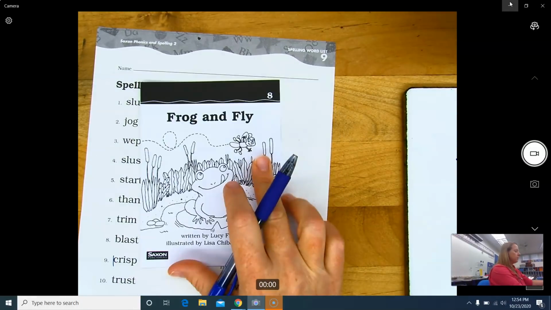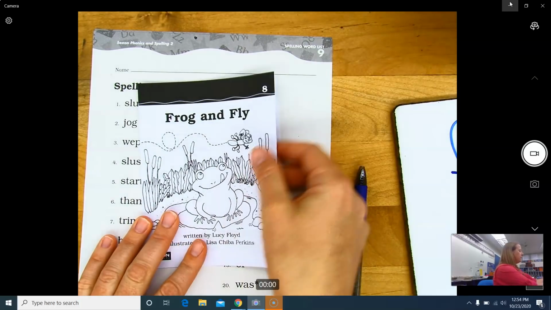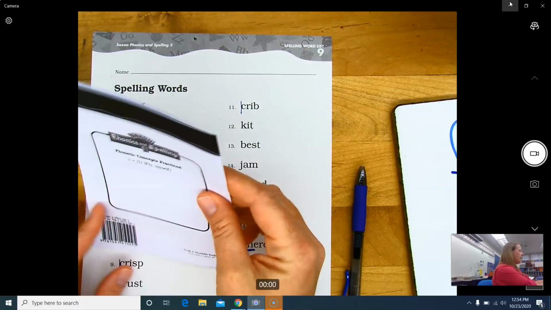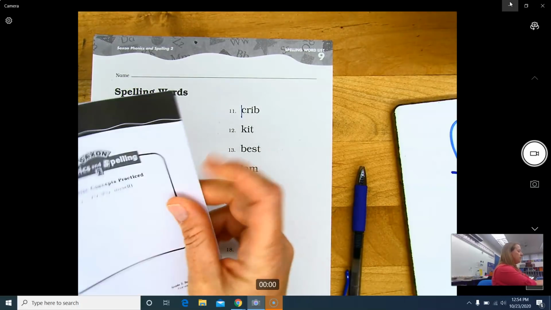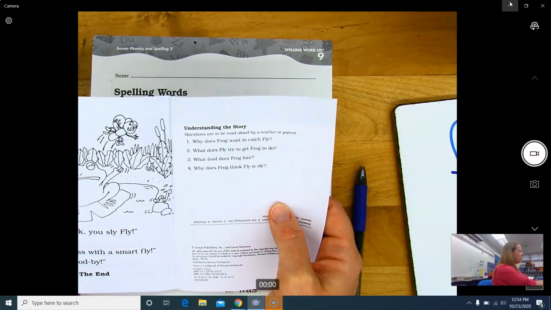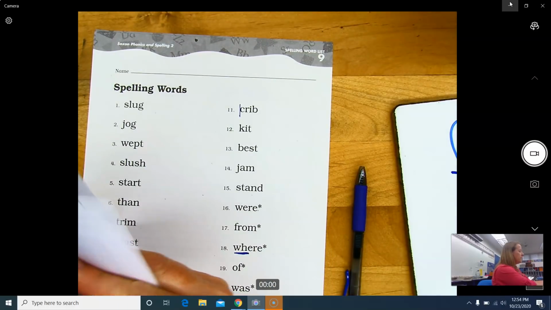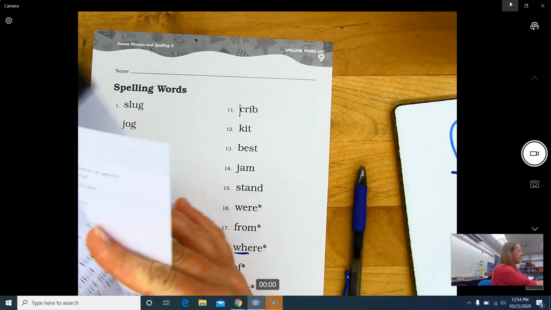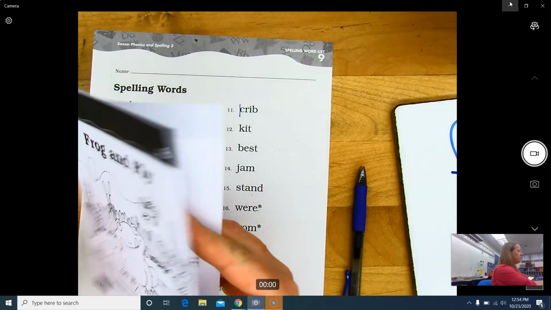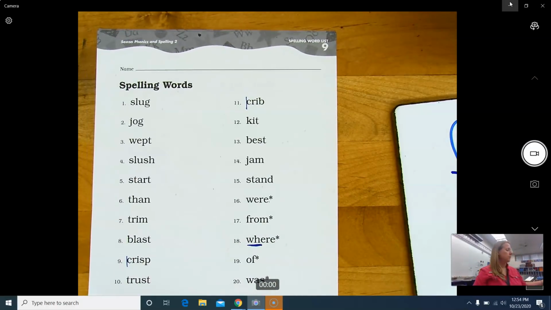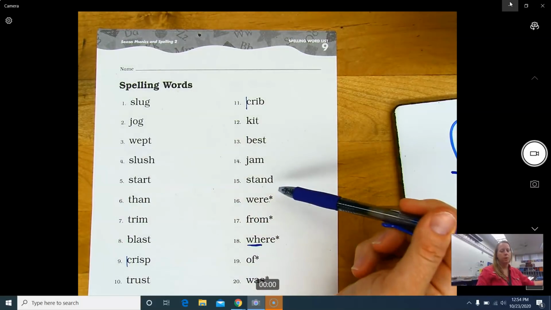This lesson comes with a little reader that practices our new sound with the letter I, as in fly. There's comprehension questions on the back, so make sure you read the story. Practice reading, please. Read the story, answer the questions on the back, and then you may color it and keep it and practice it some more. Okay, so here's our spelling words for this week.